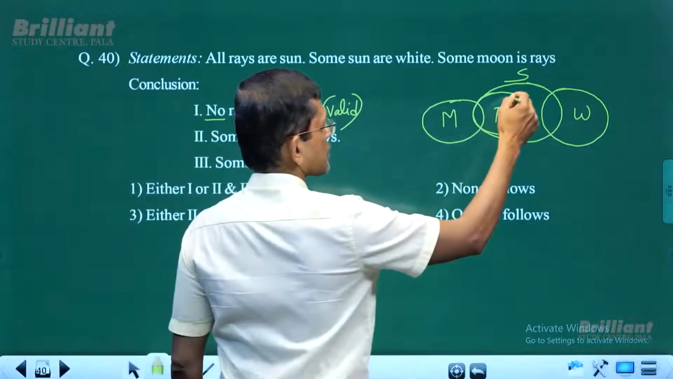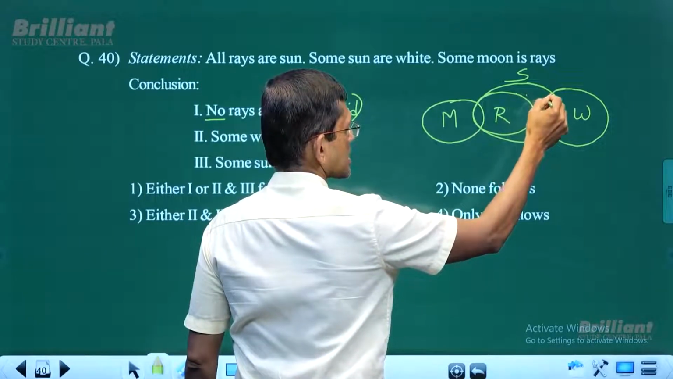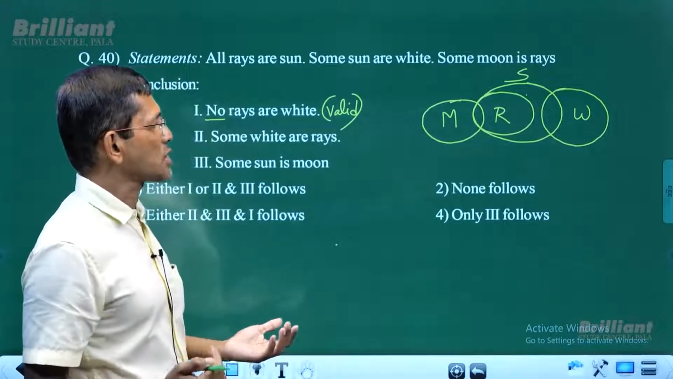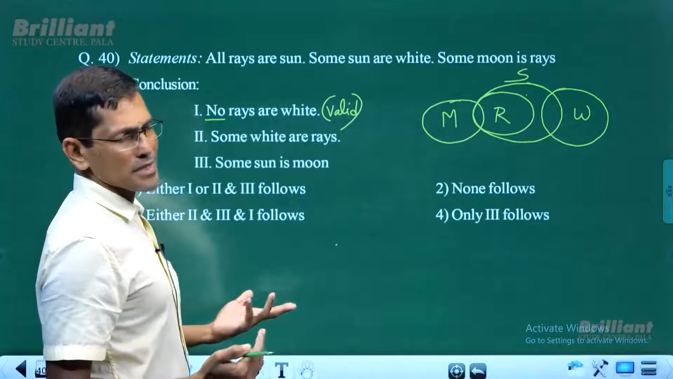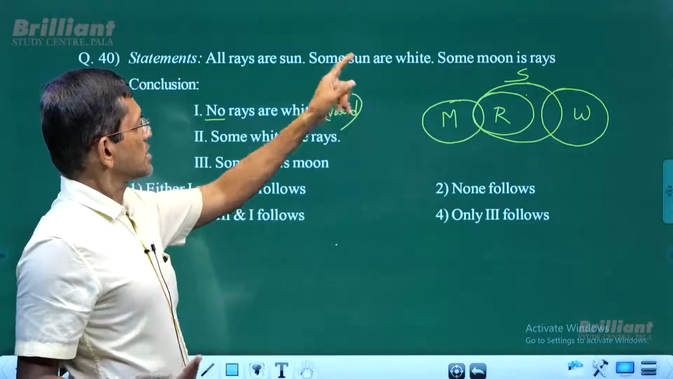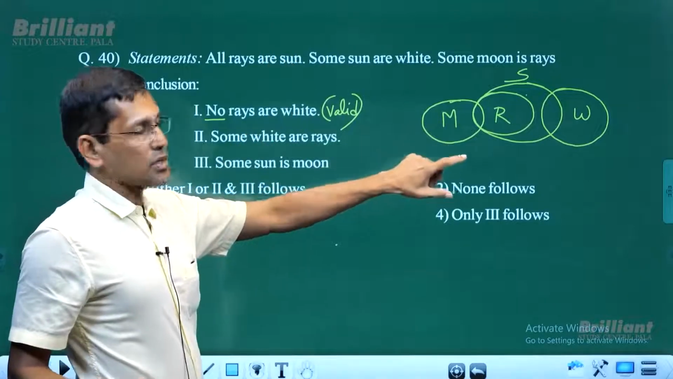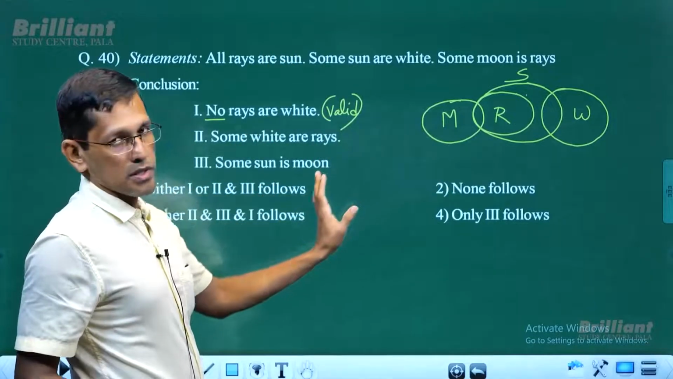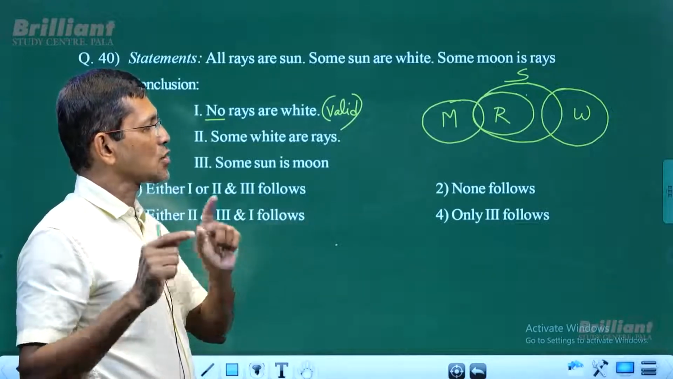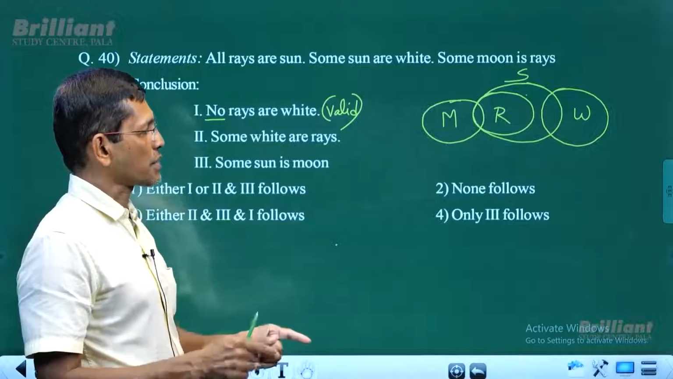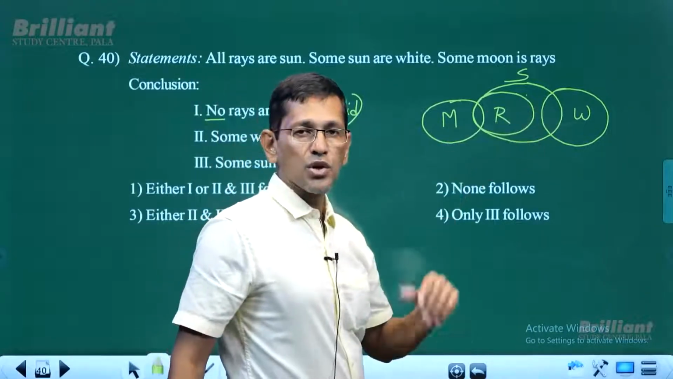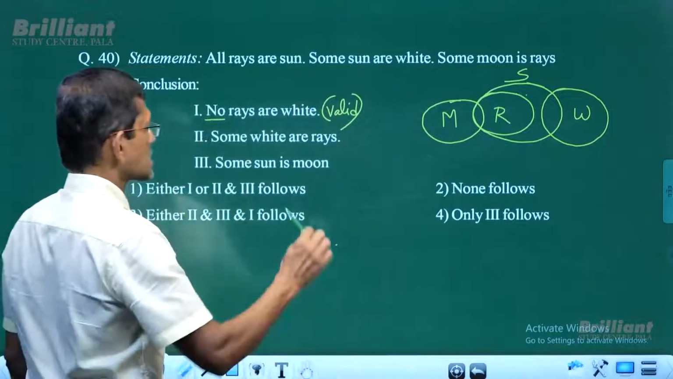When you draw a new diagram, rays must be intersecting with white. Is there any kind of restriction for rays to intersect with white? See that, rays and white, there is no statement that says rays cannot be white or white cannot be rays. Usually, if there is such a statement, it says no rays are white or no white are rays. But we don't have such a statement. That means a ray can intersect with white. So the new diagram exists, the original conclusion doesn't follow.